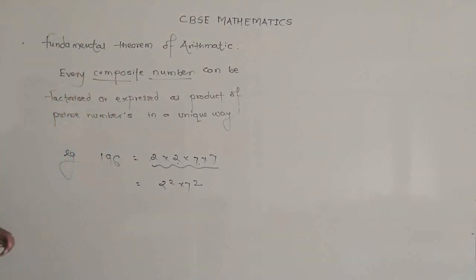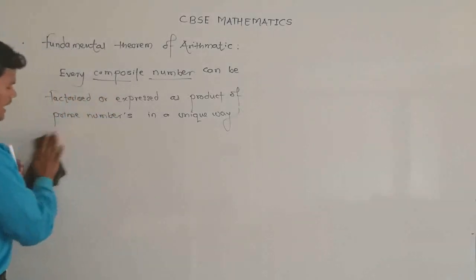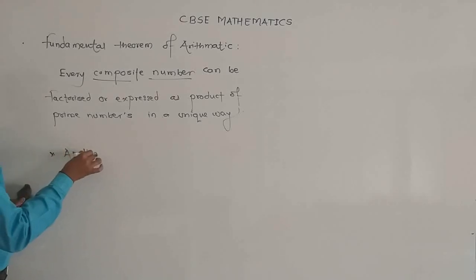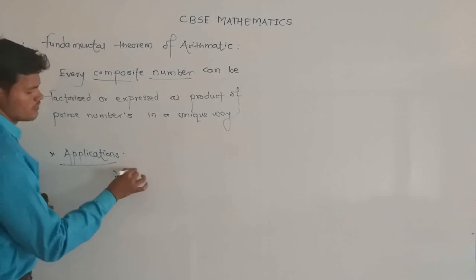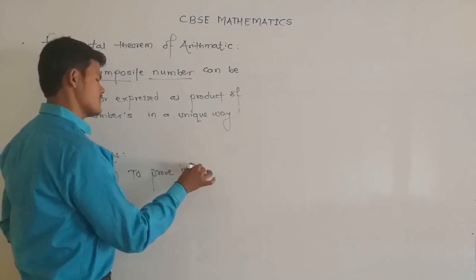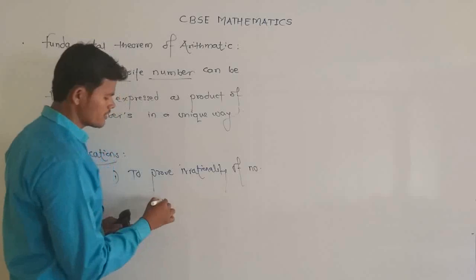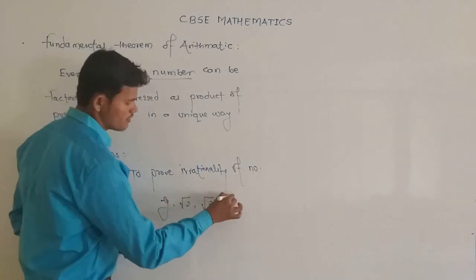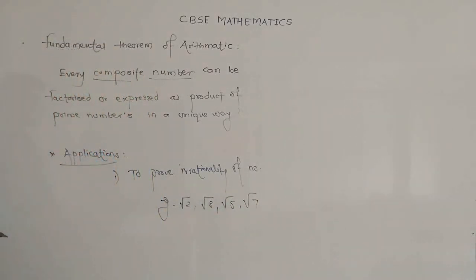So this is the fundamental theorem of arithmetic. Now the most important point is the applications of the fundamental theorem. The fundamental theorem has two main applications. The first one is to prove the irrationality of numbers. For example, to prove that under root 2 is irrational, under root 3 is irrational, under root 5 is irrational, under root 7 is irrational, we use the fundamental theorem of arithmetic.